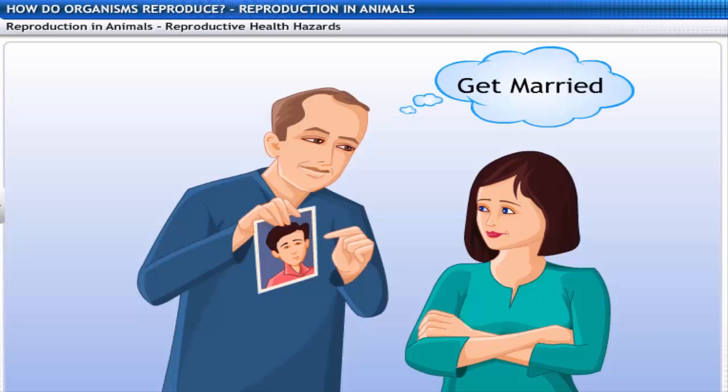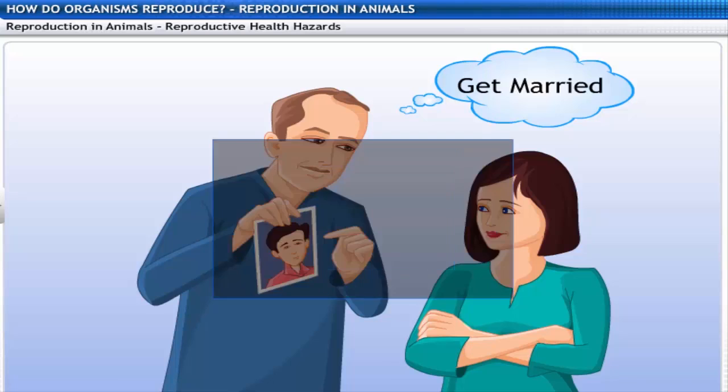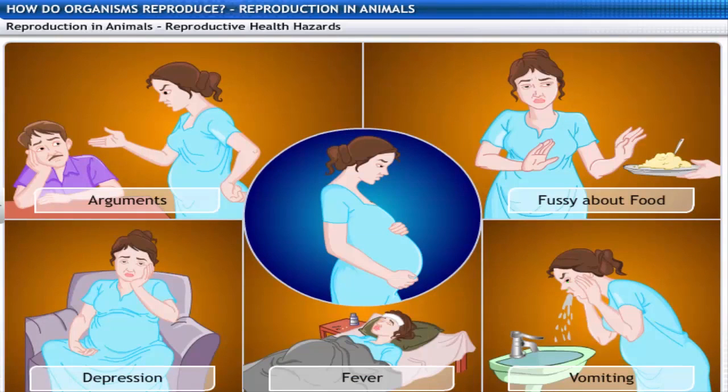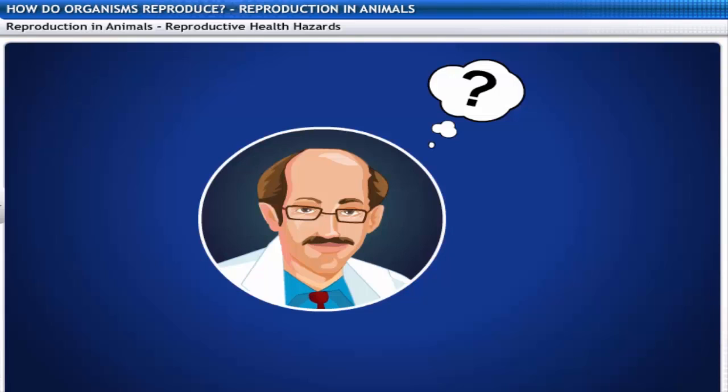All of you may have pressures from external sources to indulge in sexual acts or get married and have children. But you must understand the consequences it may have on your health. A sexual act always has the potential to cause a pregnancy. Pregnancy makes major demands on the body and the mind of a woman, and if she's not prepared for it, her health may be adversely affected. So, how does one avoid this situation?